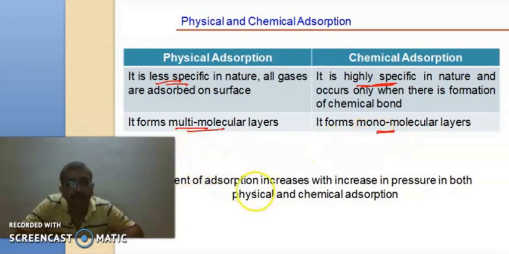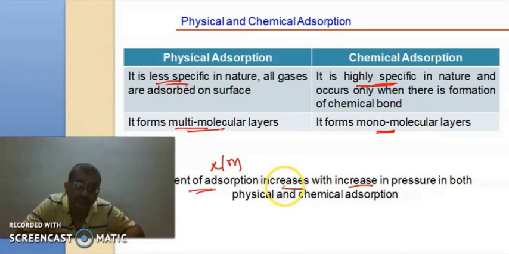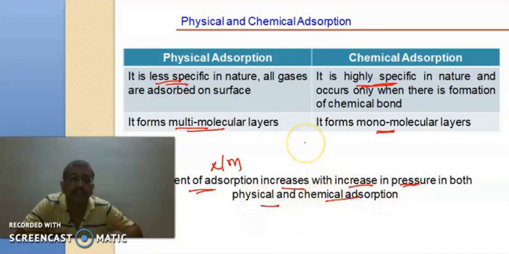For both physical adsorption as well as chemical adsorption, the extent of adsorption, that is the X by M ratio, increases with increase in pressure. So as we increase the pressure, the extent of adsorption also increases. That is, the amount of gas or liquid that gets adsorbed over the adsorbent will be higher if we increase the pressure, for both physical as well as chemical adsorption.